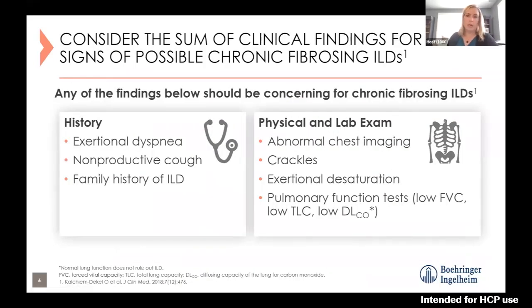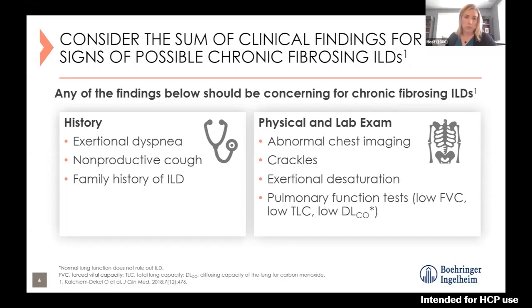When we're looking for the possibility of a patient with a chronic fibrosing ILD, there are several things to consider. First, I can't stress enough the importance of obtaining an accurate history from the patient. What are their symptoms? What kind of things could potentially indicate that this patient has a progressive fibrosing ILD? Most often things like exertional dyspnea, non-productive cough, making sure to ask about a family history.